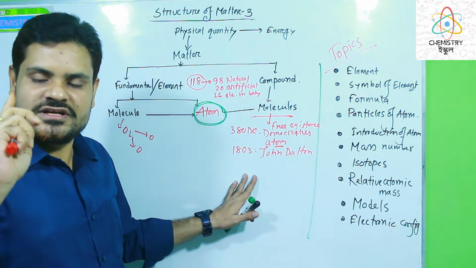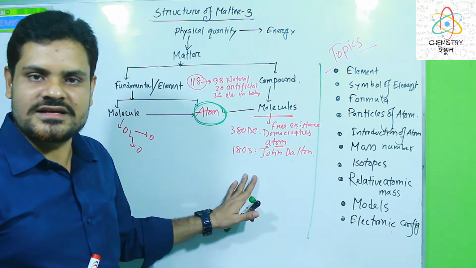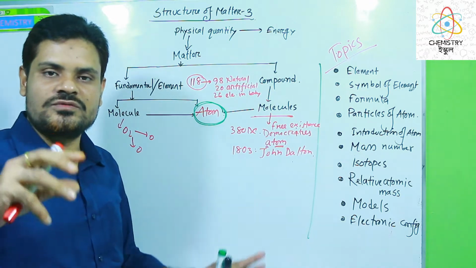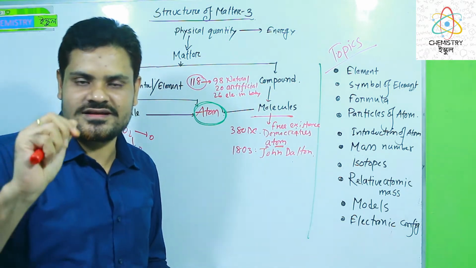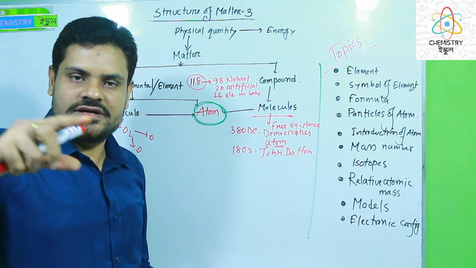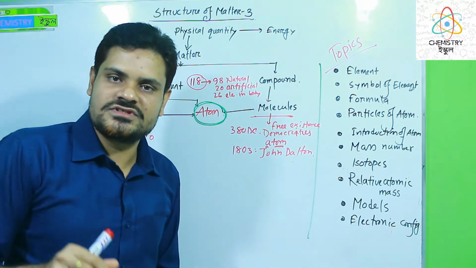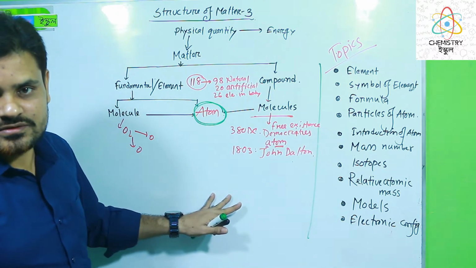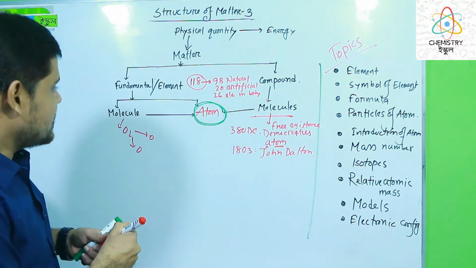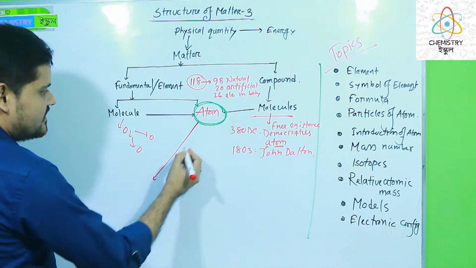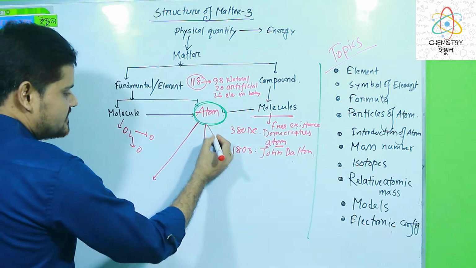From Niels Bohr and Rutherford models, we can get that atoms are divisible, and atoms are composed of some particles. These are the particles inside the atoms, which were discovered by different scientists. If we divide these atoms, we can get mainly three types of particles.